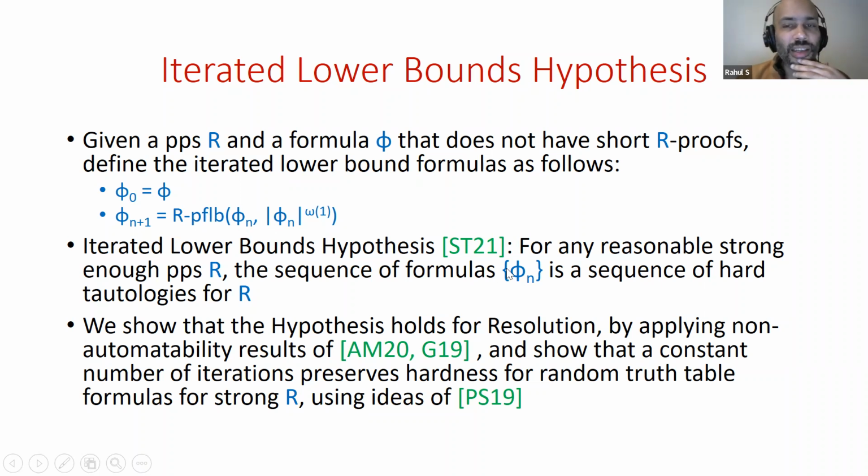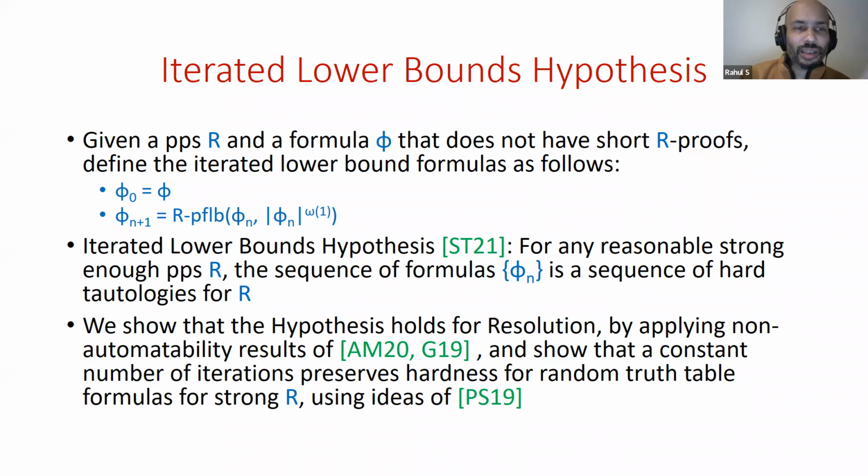And we consider this hypothesis that for any reasonable, strong enough proof system R satisfying some conditions, the sequence of formulas phi n is a sequence of hard tautologies for R. So what we're trying to do here is, since we're not able to use self-referentiality as in Gödel's theorem to get interesting consequences, perhaps iterating the lower bound operator helps to get hardness automatically. It turns out that this hypothesis does hold for resolution. This follows from the exciting recent work on non-automatability by Atserias and Müller, and all the follow-up work by Garlik and others. We also show that it holds for strong proof systems when you apply the iteration a constant number of times.